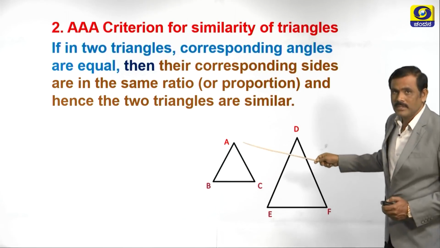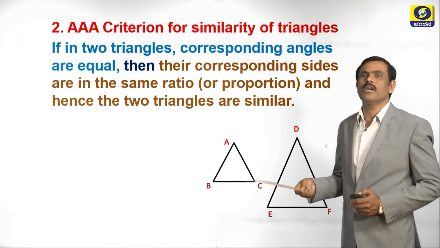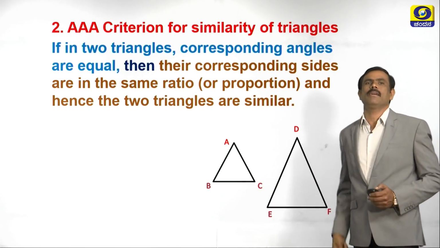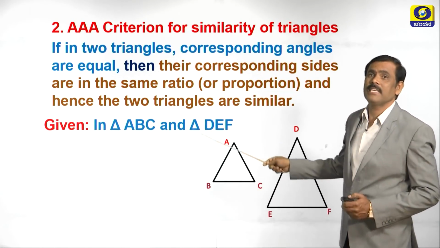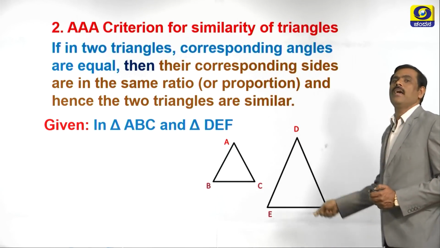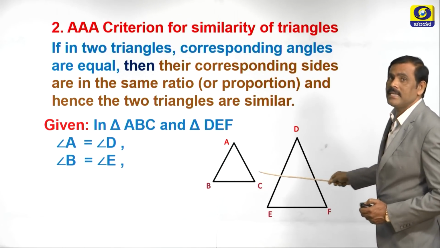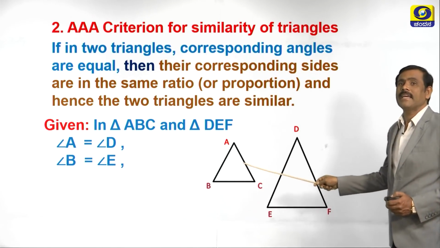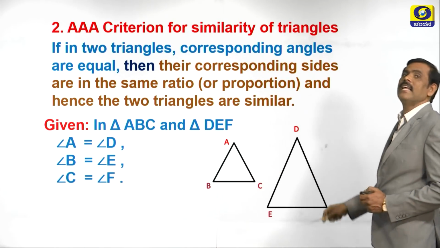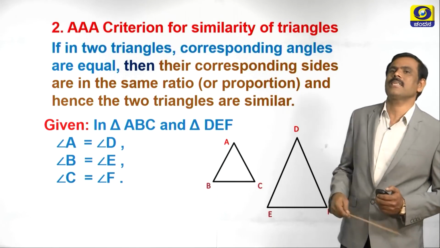Now, just seeing into the diagrams, write in your own words, that will become given. What is given? In triangle ABC and triangle DEF, angle A is equal to angle D, angle B is equal to angle E, angle C is equal to angle F. This is given. Now, what is the next step now?